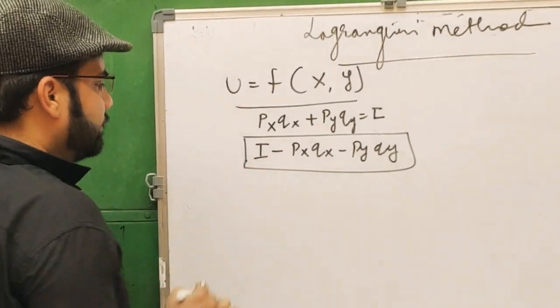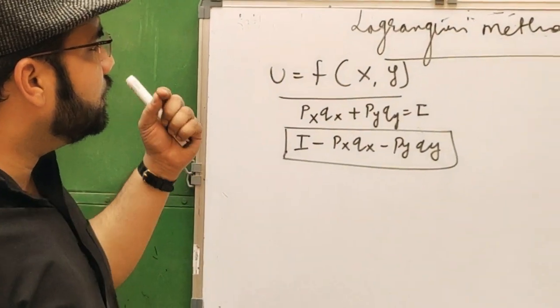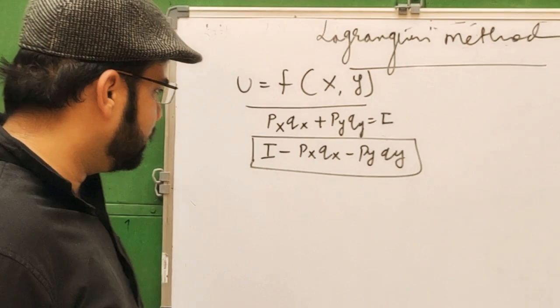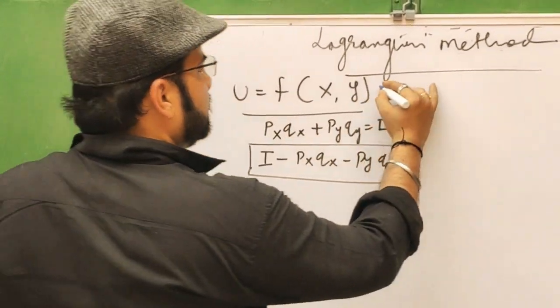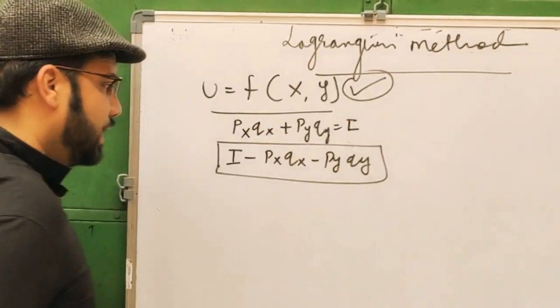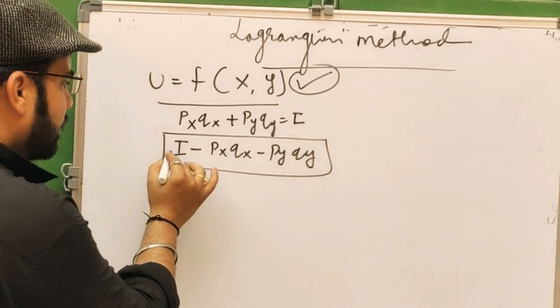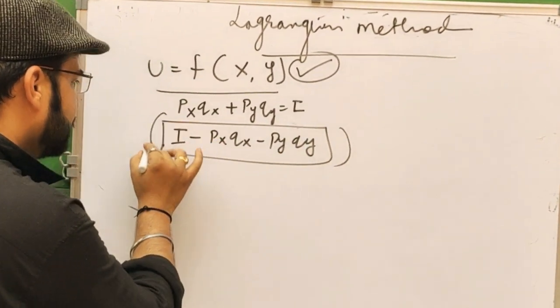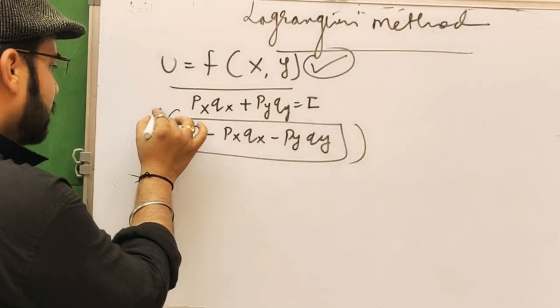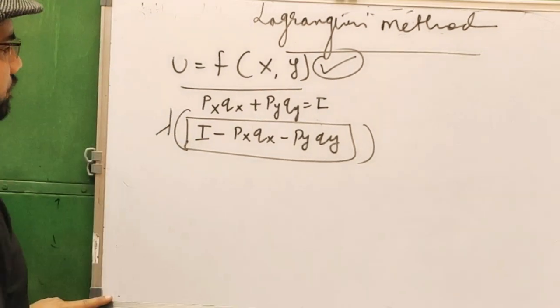Then we will use the Lagrangian multiplier. First, this is okay. Second, we multiply this function with lambda.